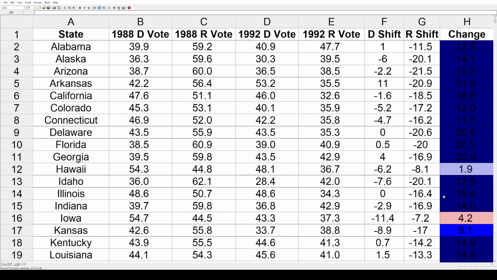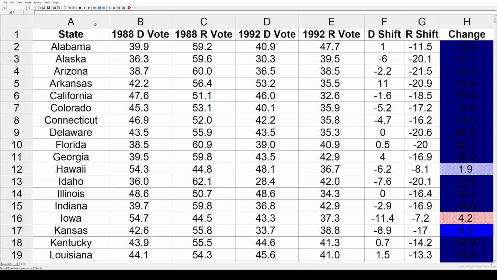Now, a lot of that is going to be because of Ross Perot, the third-party candidate. He didn't win any states in 92, but he did get almost 19% of the vote nationally. So that is a significant factor that's going to have caused a lot of these states to have shifted pretty hard to the left. So let's not waste any more time.